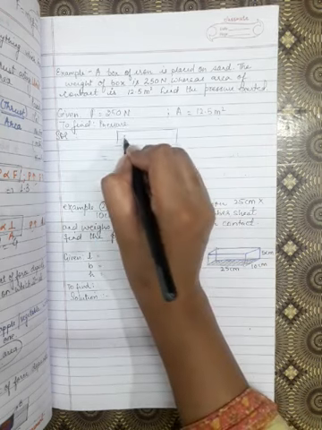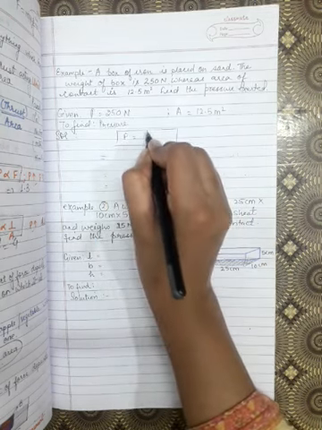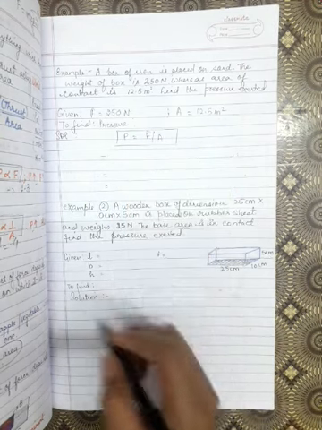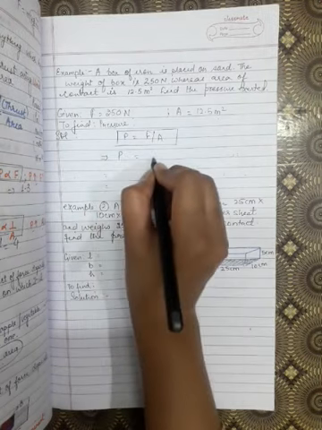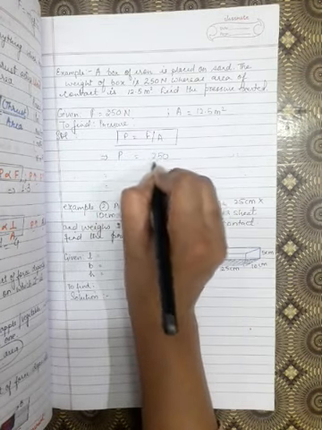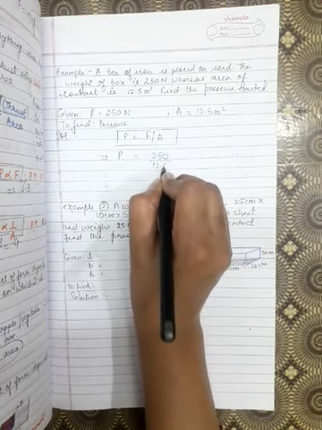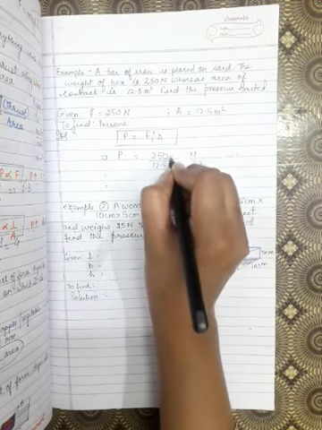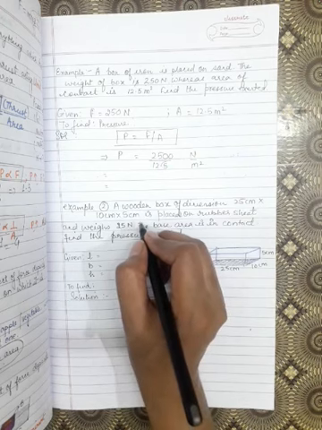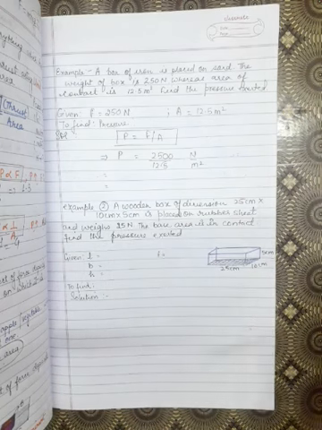What is the formula? Pressure is equal to force upon area. So put the value here. Pressure is equal to 250 upon 12.5 Newton per meter square. Remove the decimal. It will become 2500 upon 125.